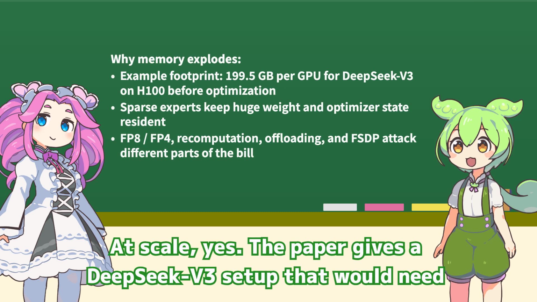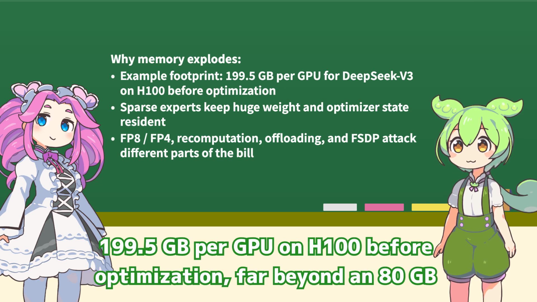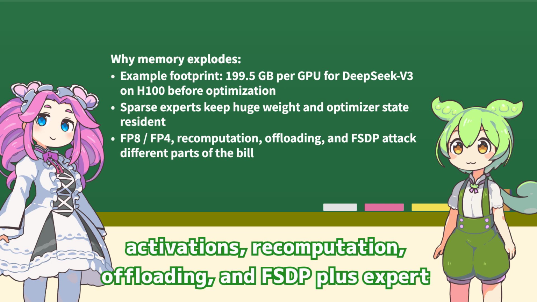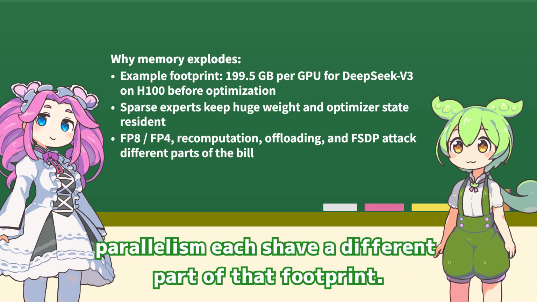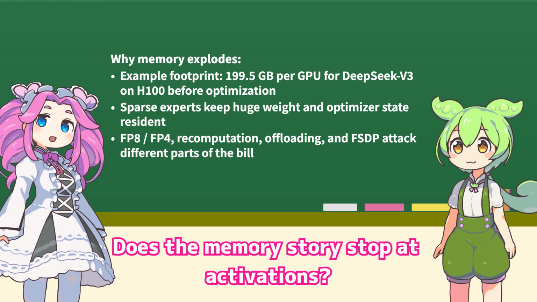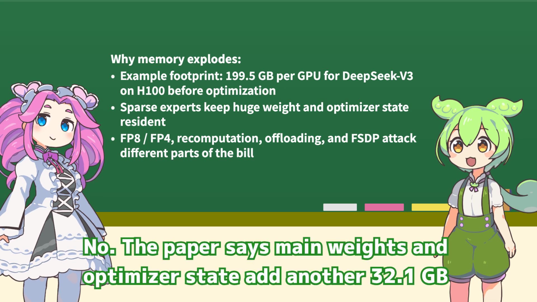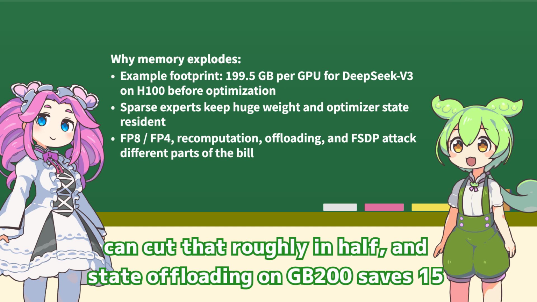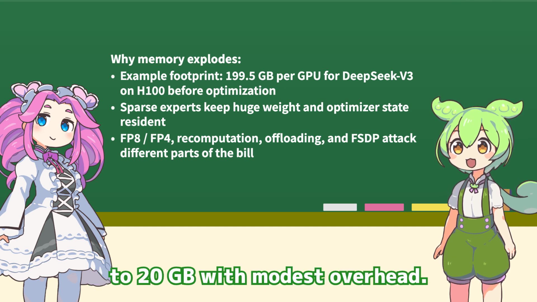At scale, yes, the paper gives a DeepSeek v3 setup that would need 199.5 gigabytes per GPU on H100 before optimization, far beyond an 80 gigabyte device. Memory-efficient permutation, lower precision activations, recomputation, offloading, and FSDP plus expert parallelism each shave a different part of that footprint. Does the memory story stop at activations? No, the paper says main weights and optimizer state add another 32.1 gigabytes per GPU in the DeepSeek example. Precision-aware optimizer storage can cut that roughly in half.